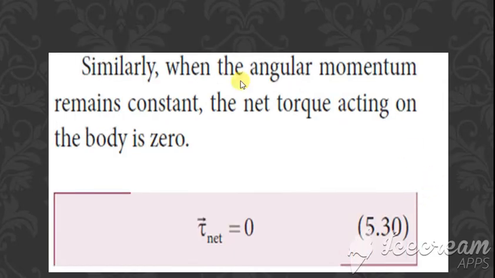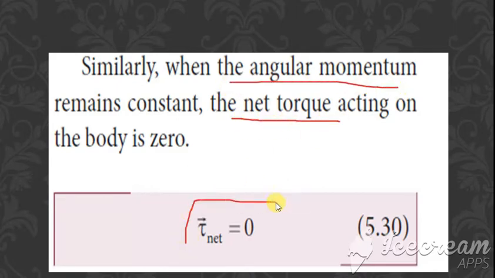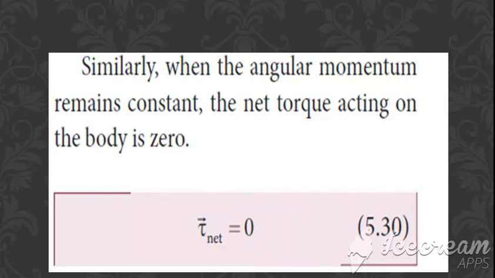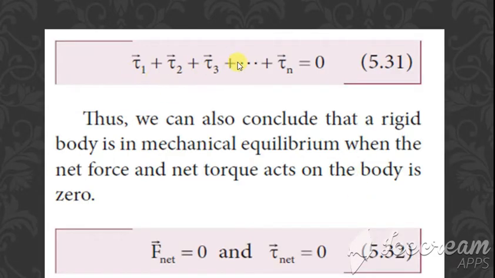Then next, angular momentum remains constant. As I told you, if the angular momentum is constant, net torque is 0. So tau net is equal to 0. Clear? If linear momentum is constant, net force is 0. If angular momentum is constant, net torque is 0. If tau 1, tau 2, tau 3, etc. up to tau n, these are all the torques, and their sum is equal to 0. So these are the two conditions: F net is equal to 0 and tau net is equal to 0. This is the condition of equilibrium of rigid bodies.